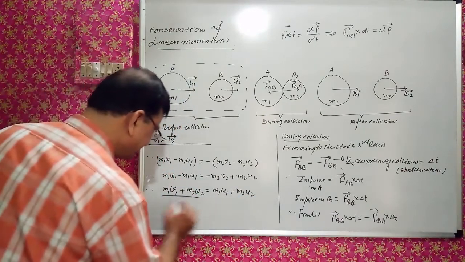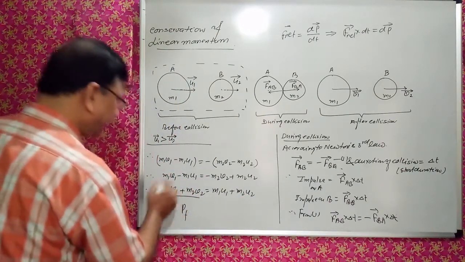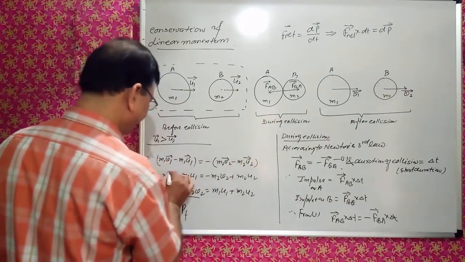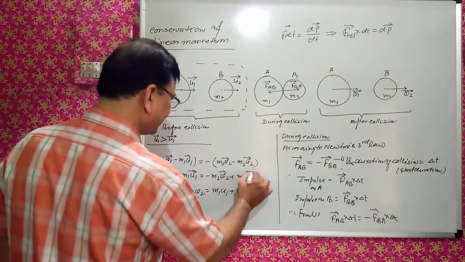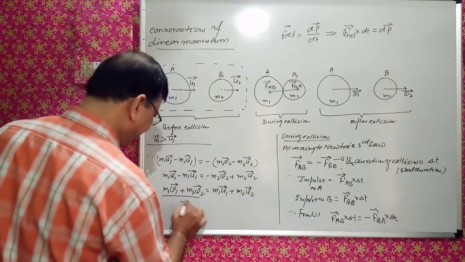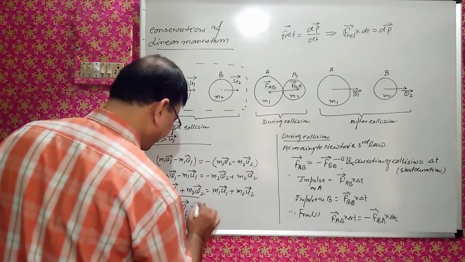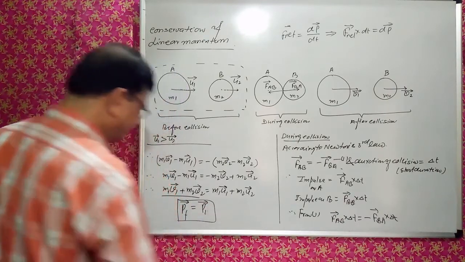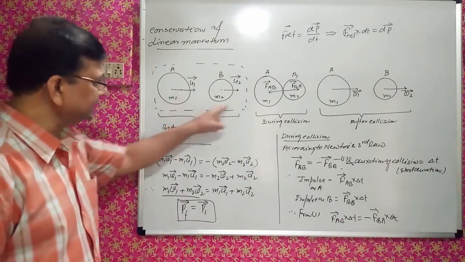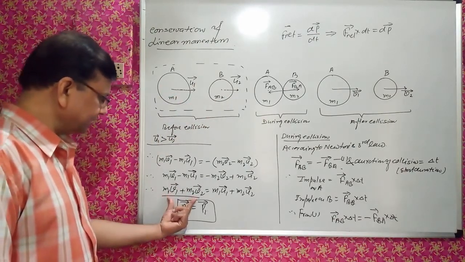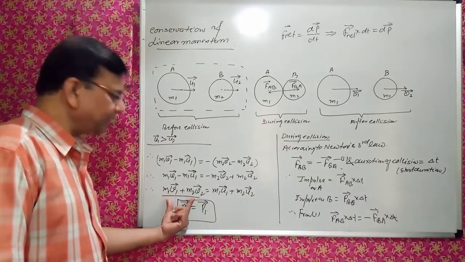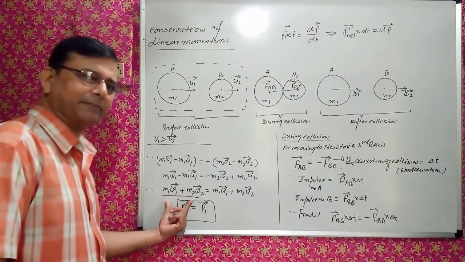Then what is this? This is PF, and this is Pi. All are vectors, so we use the vector sign over the velocities. So PF is equal to Pi. Finally we got that the final momentum of this system, PF, is m1 v1 plus m2 v2. This is the final momentum of the system.